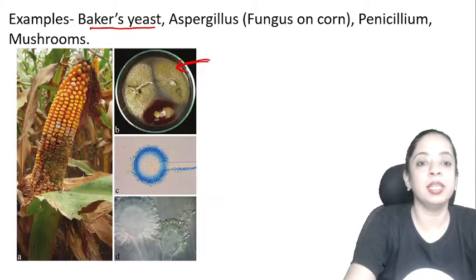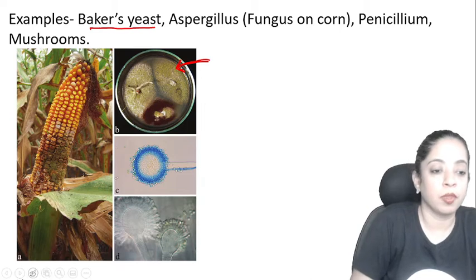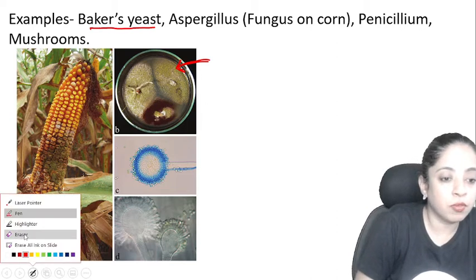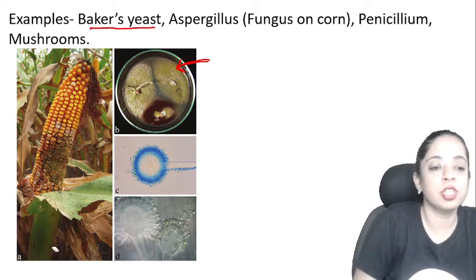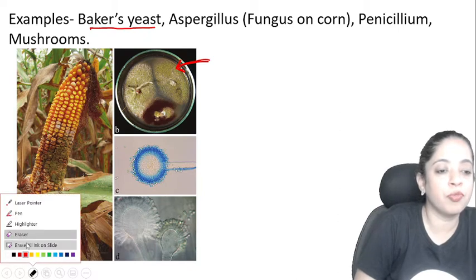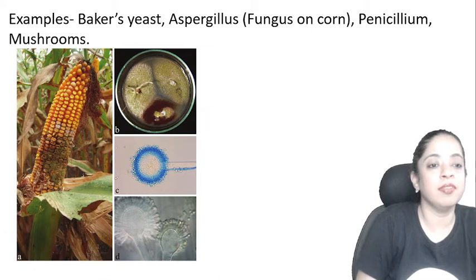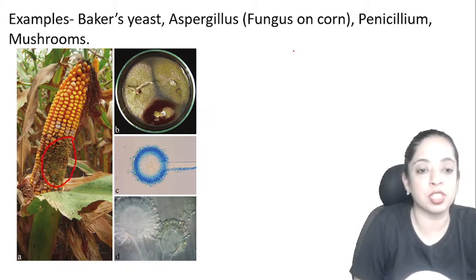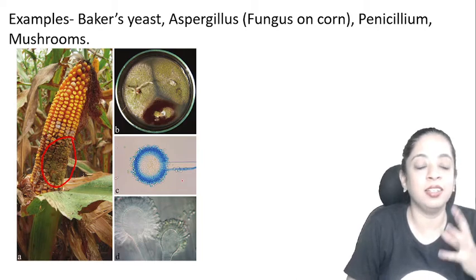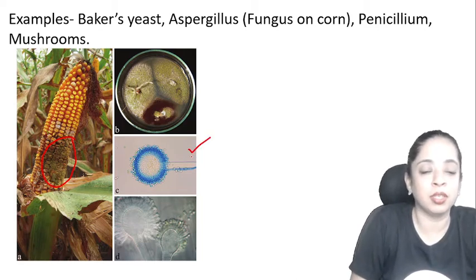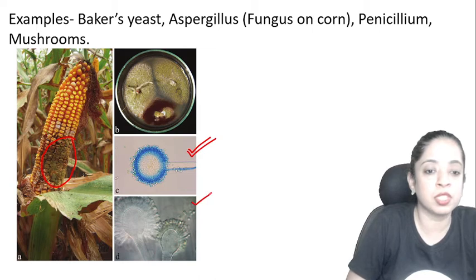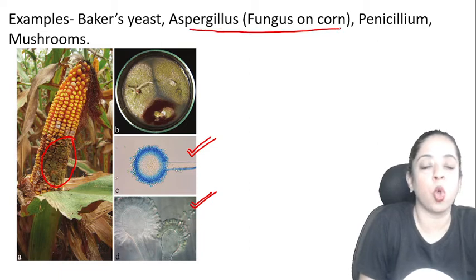Next example is aspergillus. So aspergillus is also known as fungus on corn. So you can see there is a fungus on this corn. So this is nothing but aspergillus. This is a detailed diagram of it under a microscope. This is under an electron microscope. You can see this is how it looks like. Okay, aspergillus, fungus on corn.